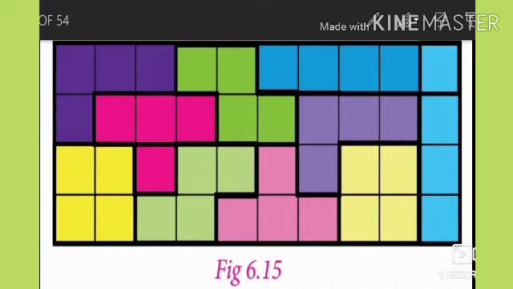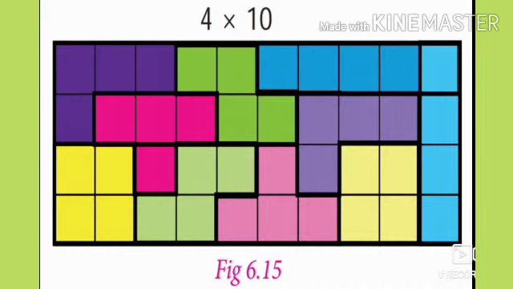So students, listen carefully. From this we can understand that the 5 tetrominoes cannot fill a rectangle only once, but we can fill the rectangles by using the 5 tetrominoes 2 times. This concept will be useful in many real-life situations like tiling a floor, packing things in a box and so on. Now let us see the example problems.